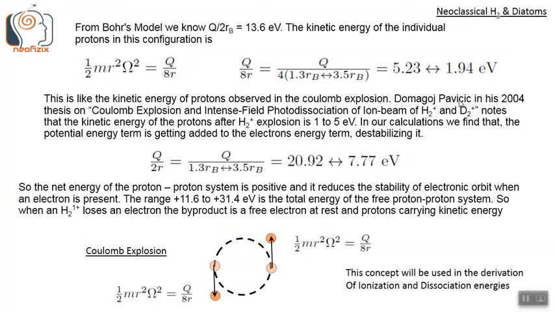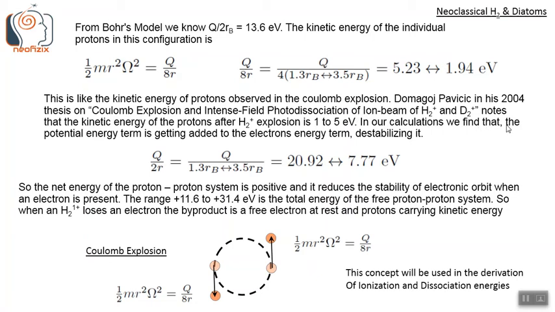Domagoj Pavlicek, in his 2004 thesis on Coulomb explosion and intense field photodissociation of ion beam of H2 plus and D2 plus, notes that the kinetic energy of the protons after H2 plus explosion is in the range of 1 to 5 electron volts. So it's well within the range that we are predicting.